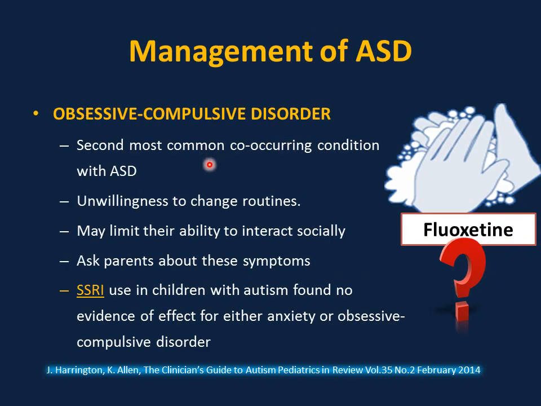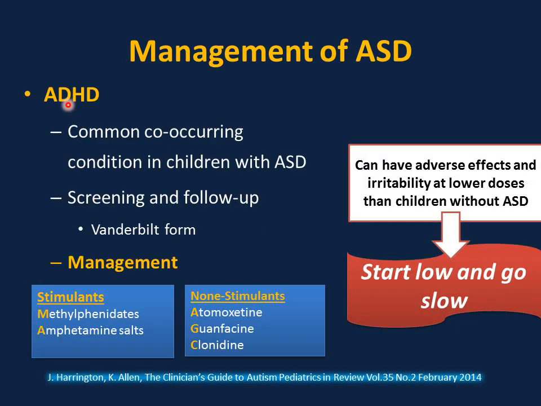The second most common co-occurring condition with ASD is obsessive compulsive disorder. Signs of that: unwillingness to change routines, which may limit their ability to interact socially. How to screen for that? Simply ask the parents about these symptoms. Very important to know that SSRIs used in children with autism found no evidence of effect for either anxiety or obsessive compulsive disorder. Attention deficit hyperactivity disorder is a common co-occurring condition in children with autism spectrum disorder.